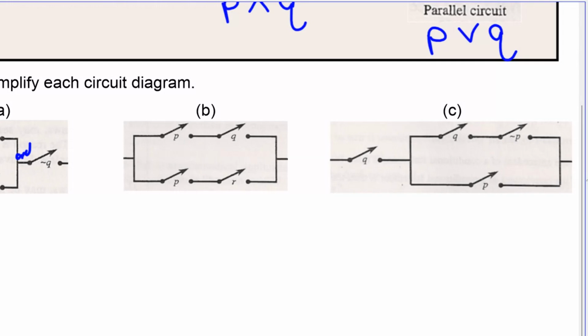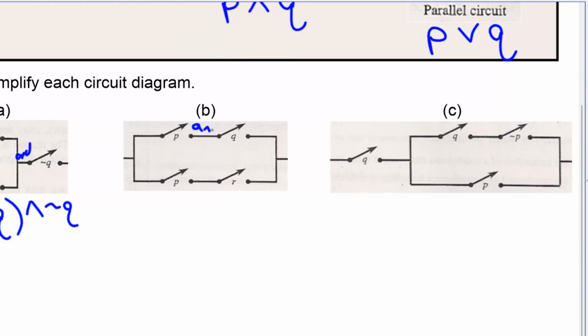And so I see P or Q and not Q. That's what the circuit says. Now, it may be possible to simplify these. Let's come back to the simplification part.